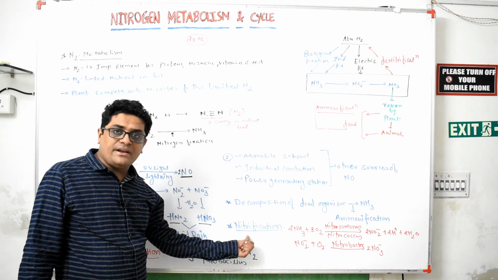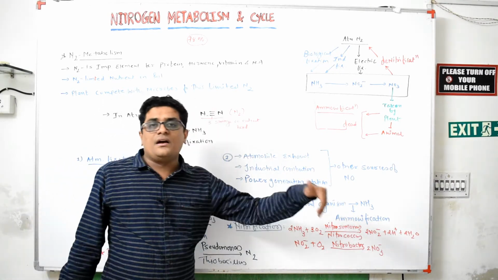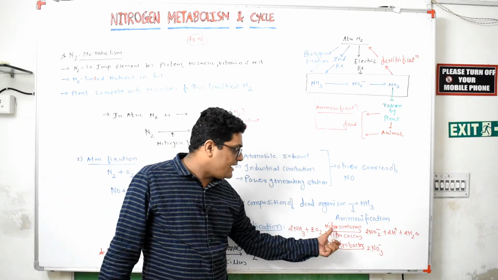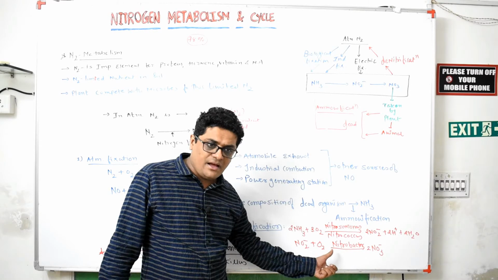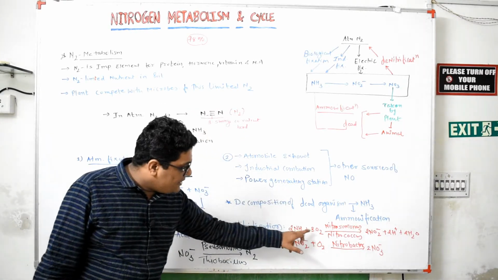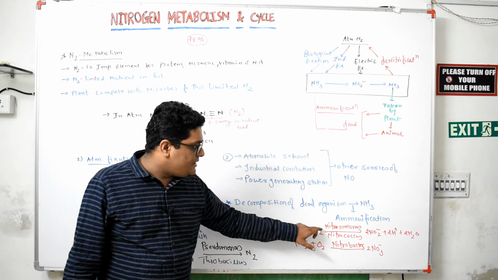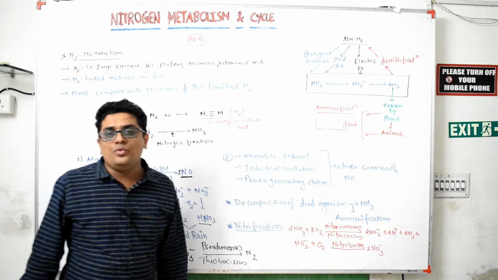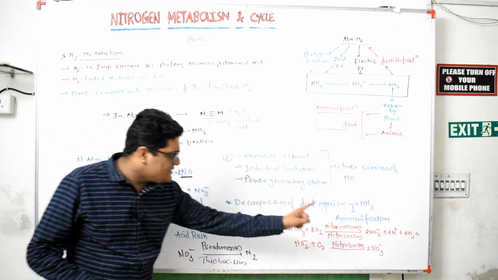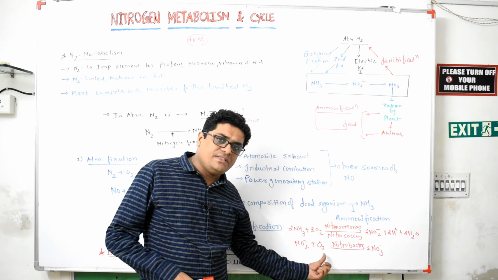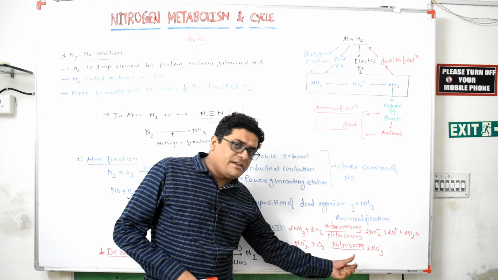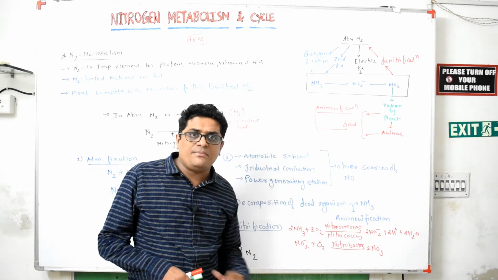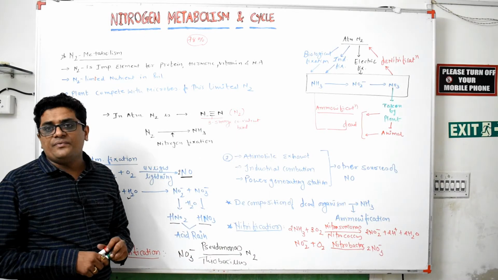Then nitrification. In nitrification, ammonia is converted into NO2 minus and NO3 minus with the help of Nitrosomonas and Nitrobacter bacteria. For example, ammonia reacts with oxygen in the presence of Nitrosomonas or Nitrococcus bacteria and is converted into NO2 minus, that is nitrite. This nitrite, in the presence of oxygen with the help of Nitrobacter bacteria, is converted into nitrate. The formation of NO2 minus and NO3 minus is known as nitrification.